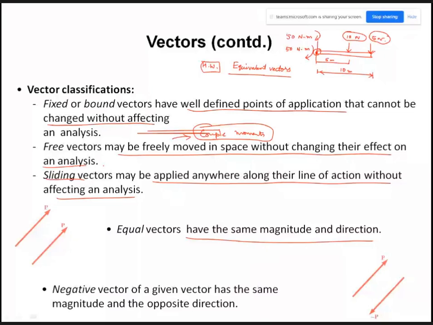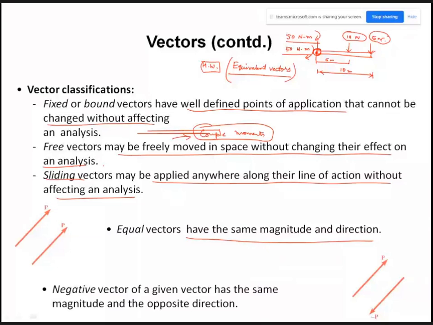With respect to the moment being produced here by this force and this force, in such a case we can consider them equivalent. The magnitude is also the same, the direction of the moment is also the same.